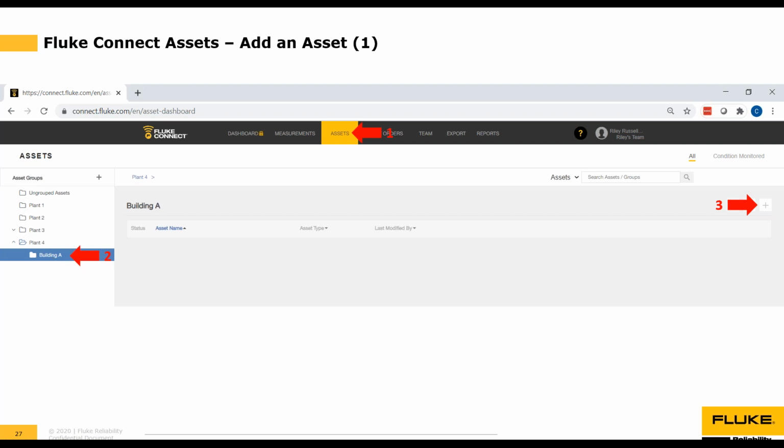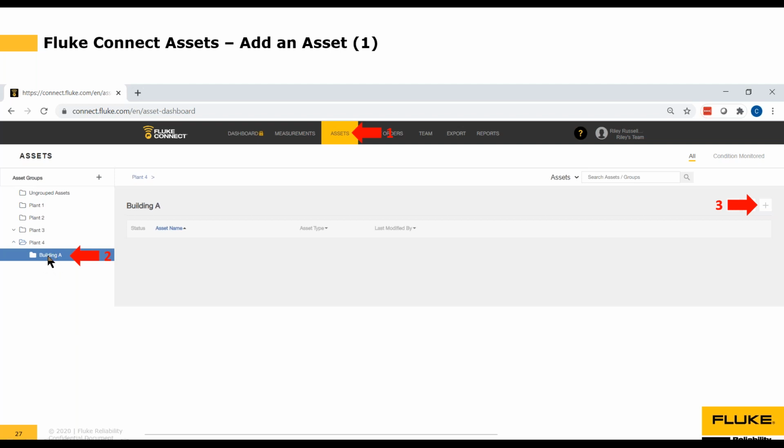So this is often where customers get confused. When they log in, they click assets, and the software will randomly land on, say, ungrouped assets. And then they go over here and, remember I said that the plus sign always means add or create in Fluke Connect, they'll click this option, and that's how you add an asset. But because they haven't selected the correct asset group or subgroup, that asset gets dumped into the ungrouped assets area. Now, don't worry, once you've created an asset, you can always move it to the correct location, but it's good to just figure out where you need to work.